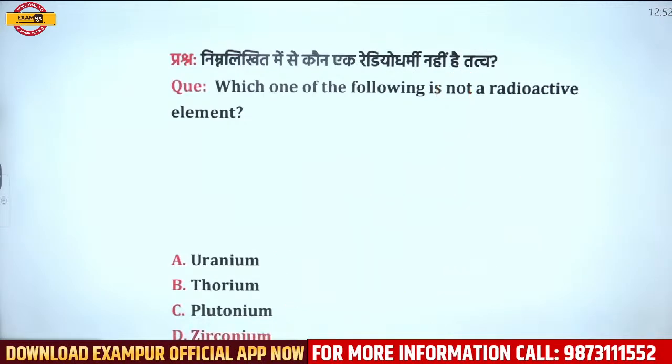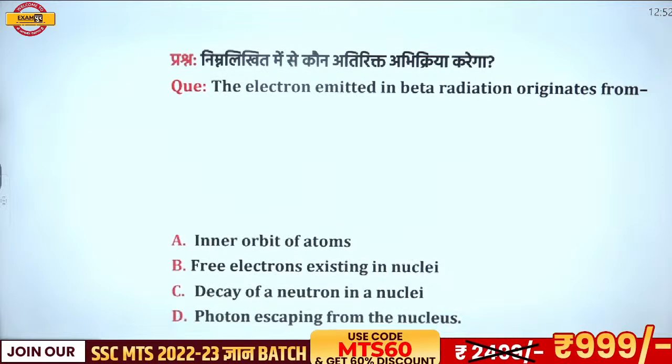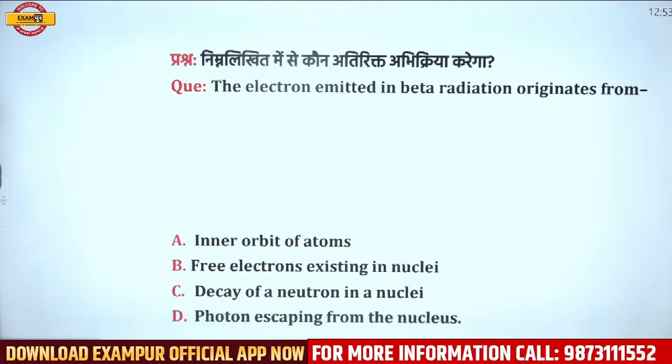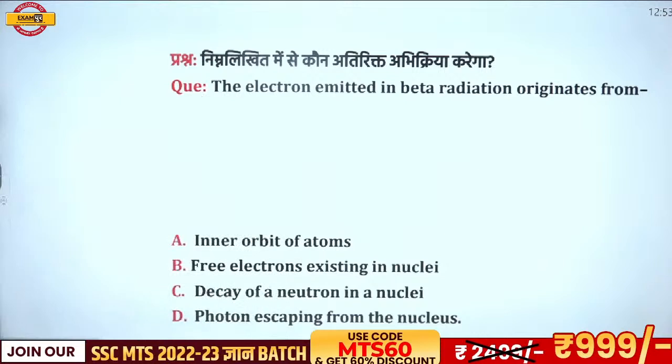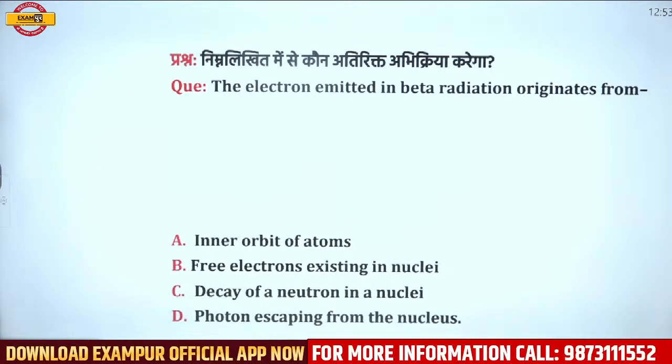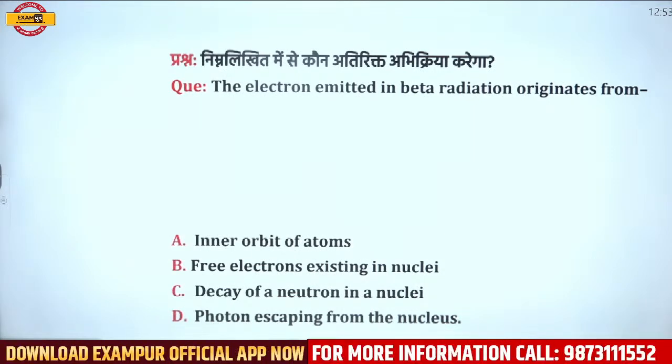Next question here. The electron emitted in beta radiation originates from where? Inner orbit of atoms, free electrons existing in the nuclei, decay of neutron in a nuclei, or photon escaping from the nucleus? Answer please. And everyone who's there in the session, please start commenting. It's important. Question is, the electron emitted in the beta radiation originates from which particular location?